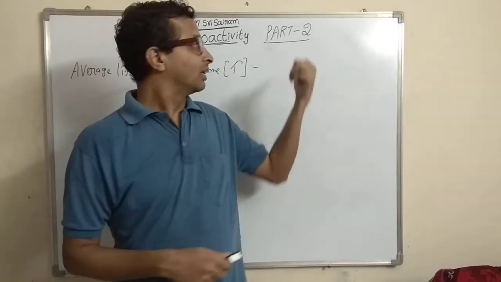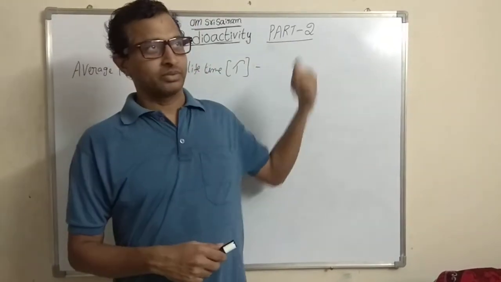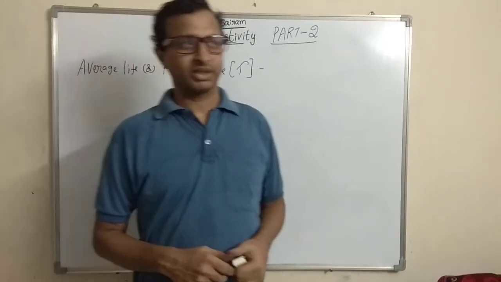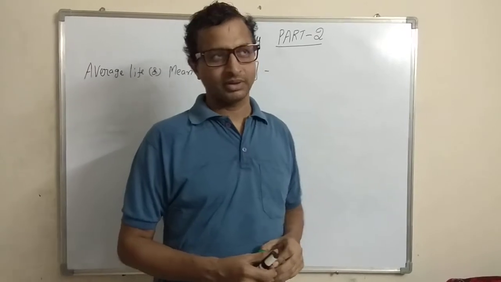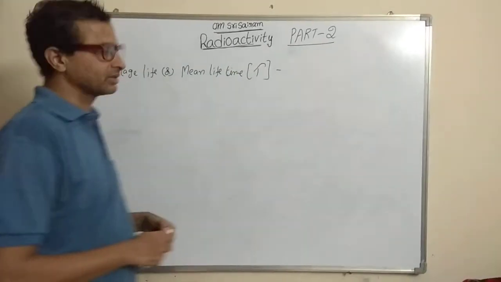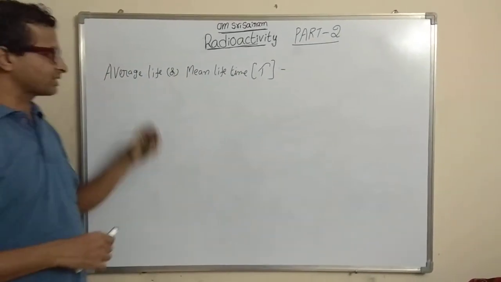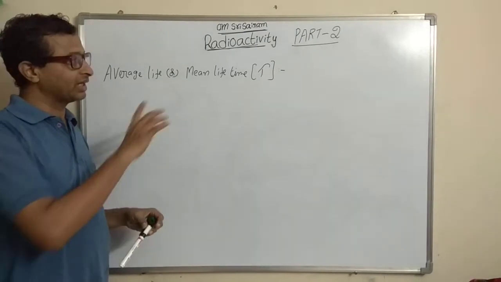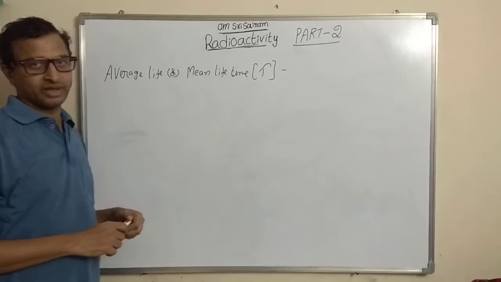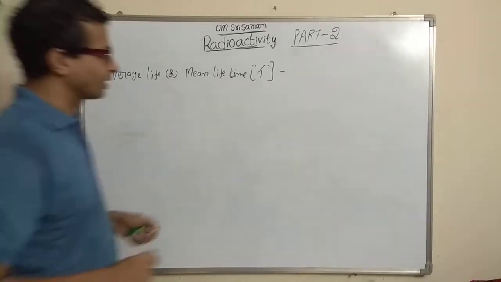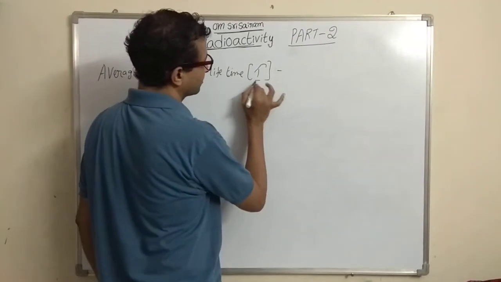Today I am going to teach you the second part of radioactivity. In this part, let us see the important points: average life or mean life. Average life or mean life of a radioactive sample is represented by the term tau.